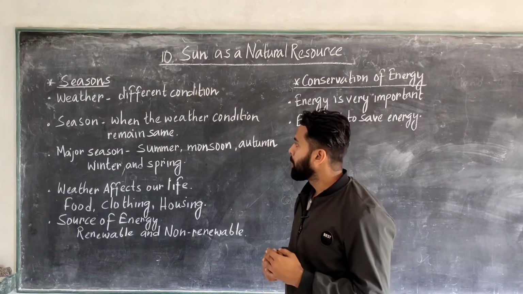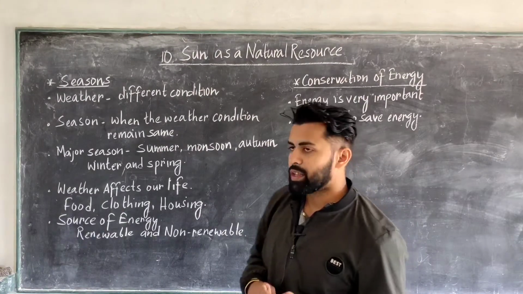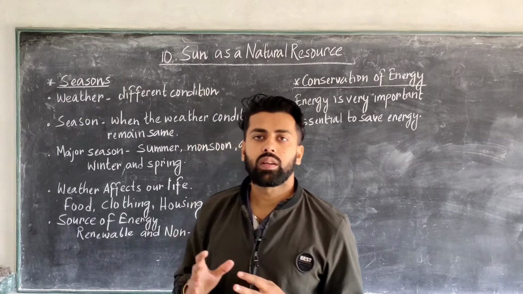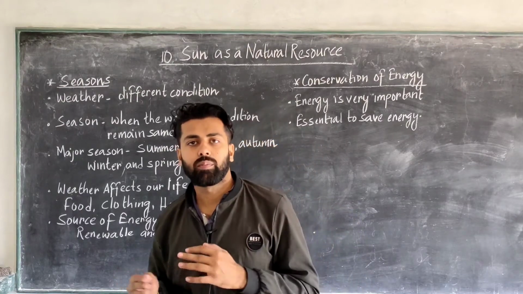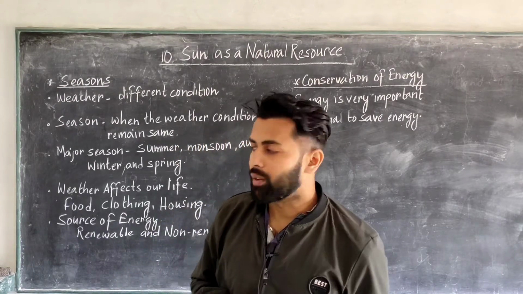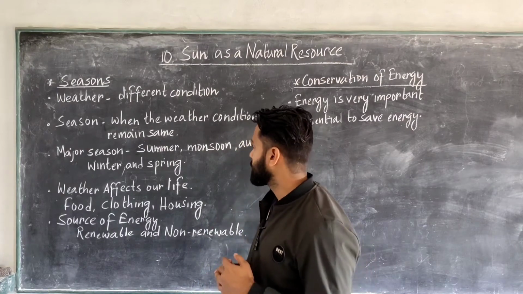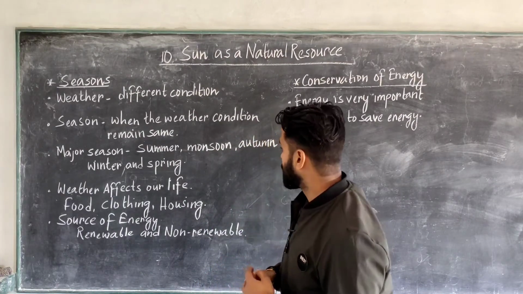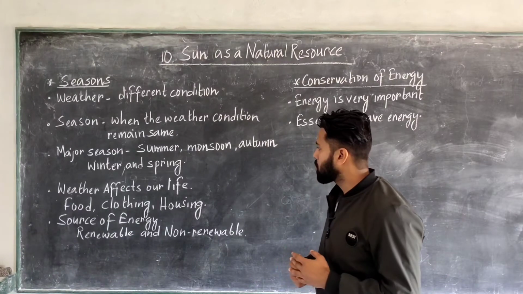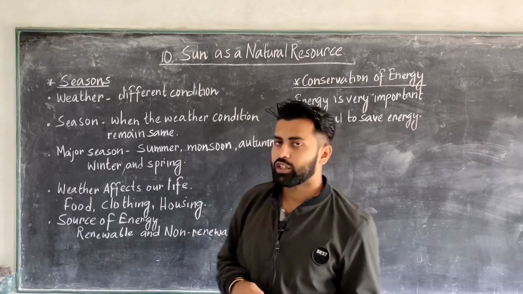Now, when the weather condition remains the same for a long time, we call it a season. Here we have 5 major seasons given in the book: summer season, monsoon season, autumn season, winter season, and spring season.